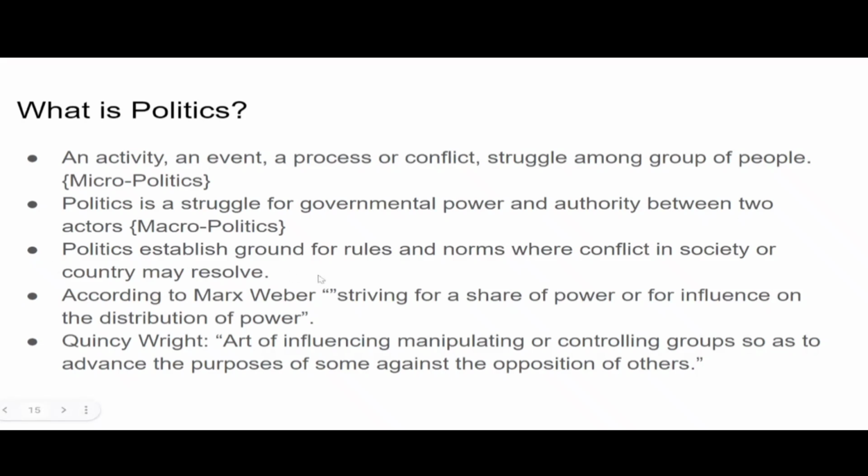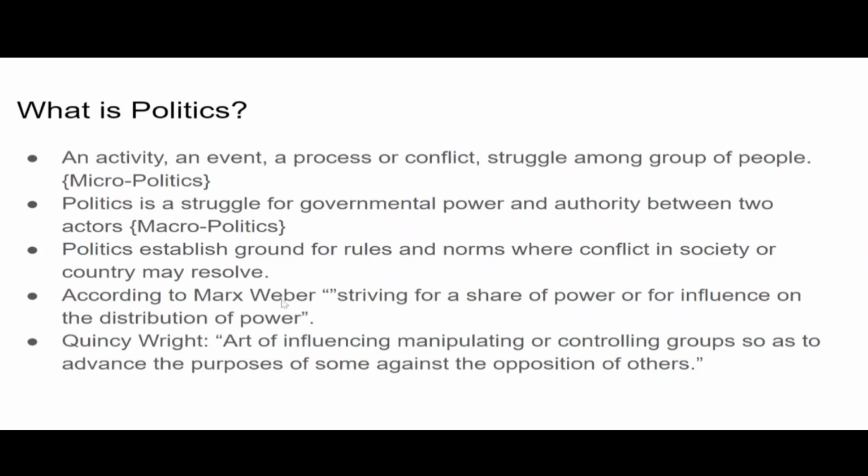The third definition is that politics establishes ground for rules and norms where conflict in society or a country may be resolved. See, there are disputes over here and there, and for resolving those disputes, we need politics, right? We need a process. We need administration, right? So politics helps us to resolve these disputes.